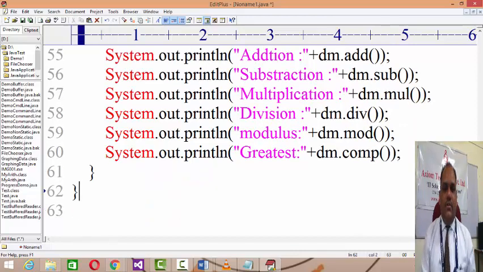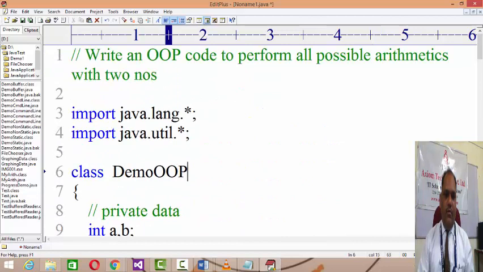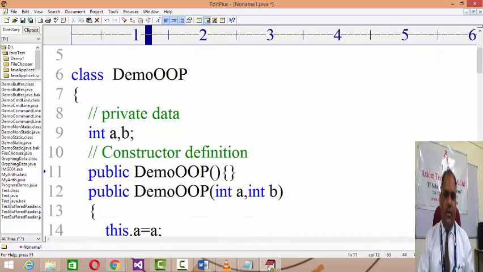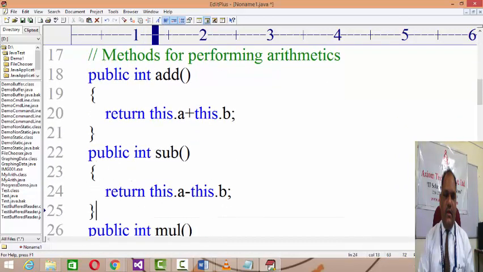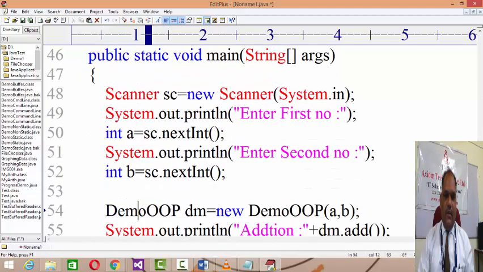Right? So now as per the program's requirement, your entire code is ready with you. You construct the class demo OOP, got the private data, you got the default and parameterized constructor, and you have the methods to perform all the possible arithmetics with the two numbers.